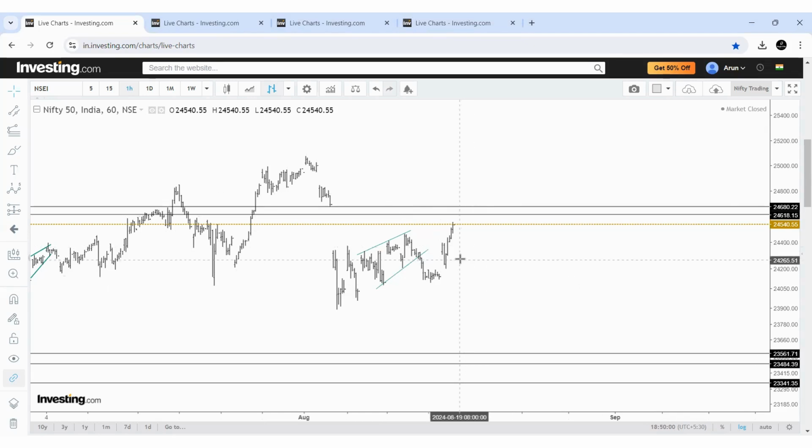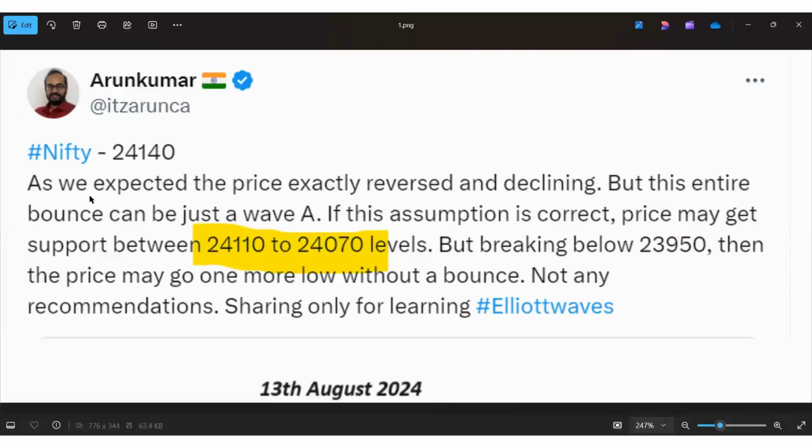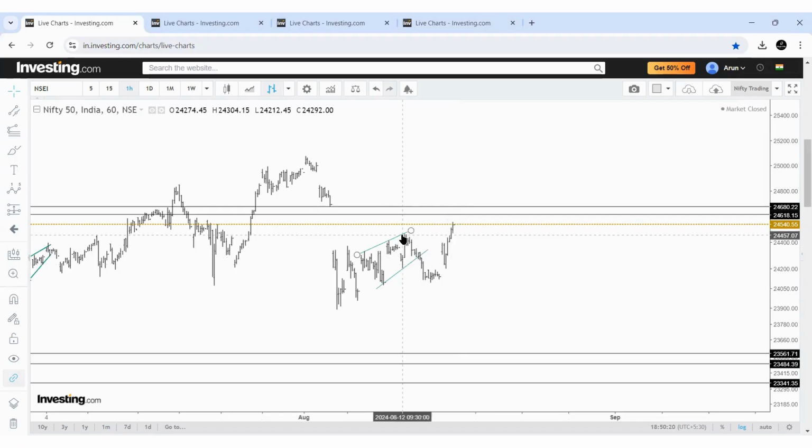As expected, everything happened today and the market gave a good bounce, both Nifty and Bank Nifty. And this is what I shared on 13th August itself, when Nifty was trading at 24,110. As we expected, the price exactly reversed and declined. See, I'm talking about this reversal.